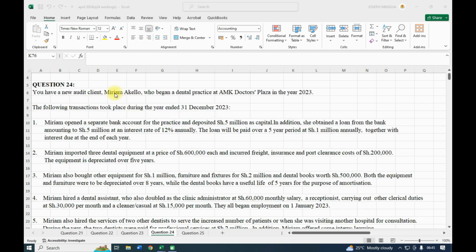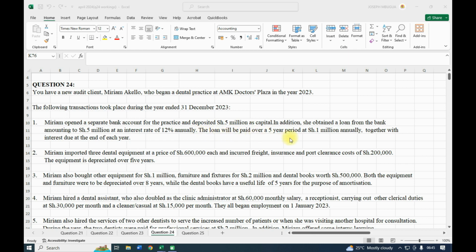Question number 24. You have a new audit client, Miriam Akelo, who began a dental practice at AMK Doctors Plaza in the year 2023. The following transactions took place during the year ended 31st December 2023. Number 1, Miriam opened a separate bank account for the practice and deposited 5 million as capital. In addition, she obtained a loan from the bank amounting to 5 million at an interest rate of 12% annually.